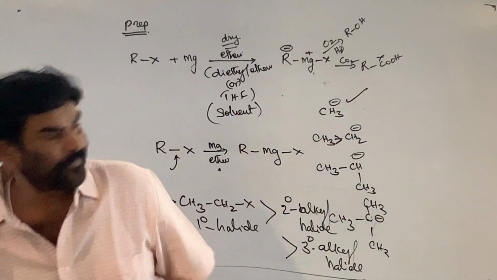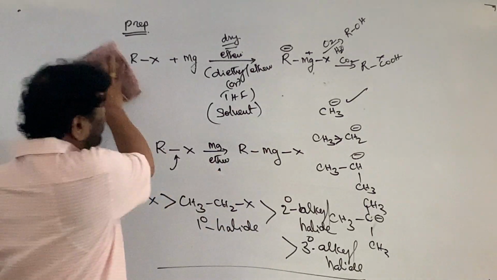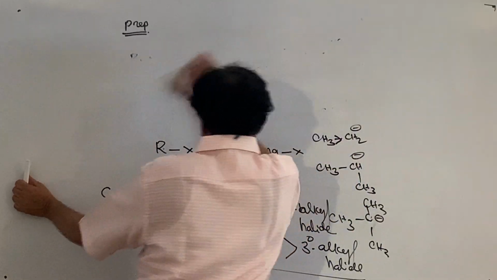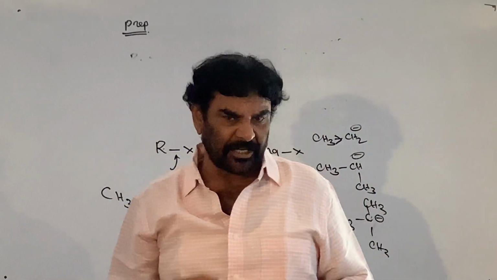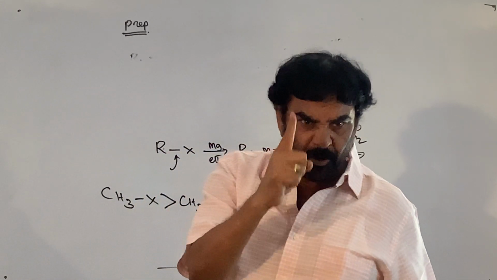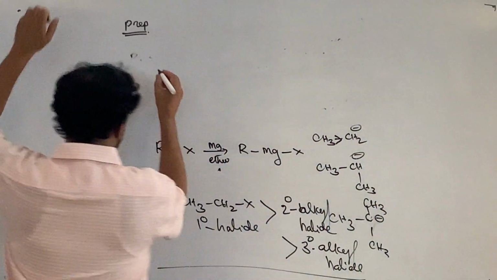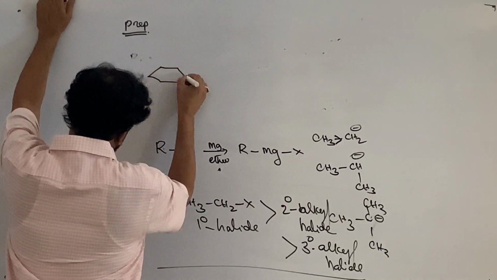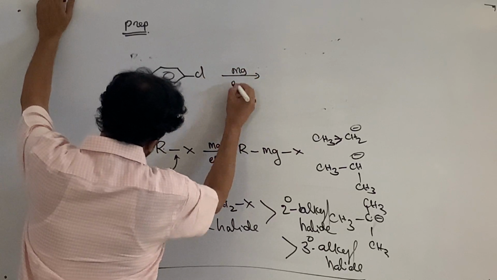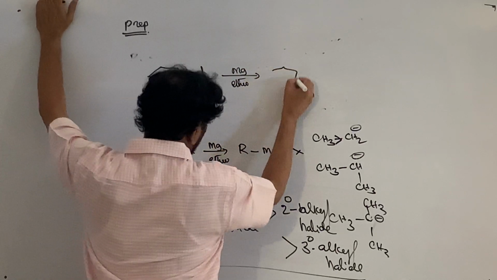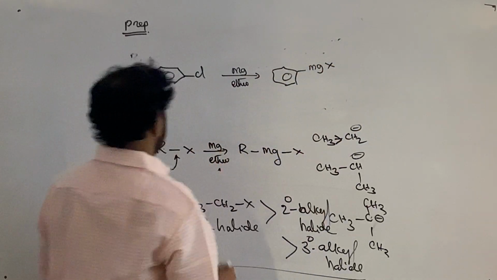Alkyl bromides are taken. Along with it, what about the aryl halides? Aryl halides also take part in the reaction readily. Normally, aryl halides do not take part in nucleophilic substitution reactions; replacement of chlorine from chlorobenzene is very, very difficult. But here, like alkyl halides, aryl halides can also be converted with magnesium in ether into the corresponding Grignard reagent.